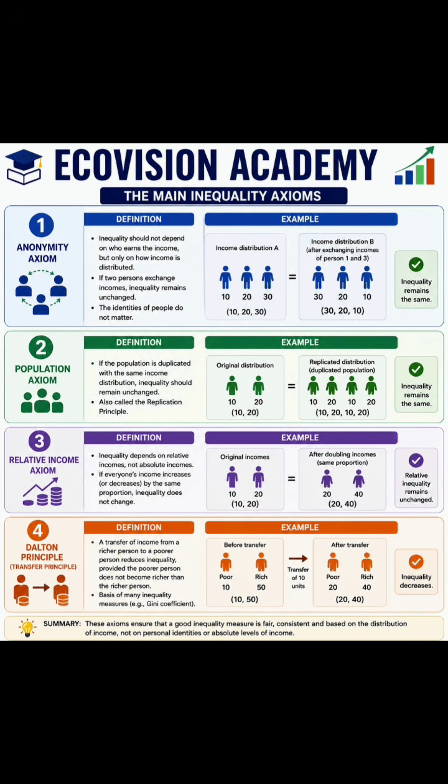The fourth principle is called the Dalton principle. It tells us that a transfer of income from a richer person to a poorer person reduces inequality, but the poorer person does not become richer than the actual richer person. Suppose before transfer,